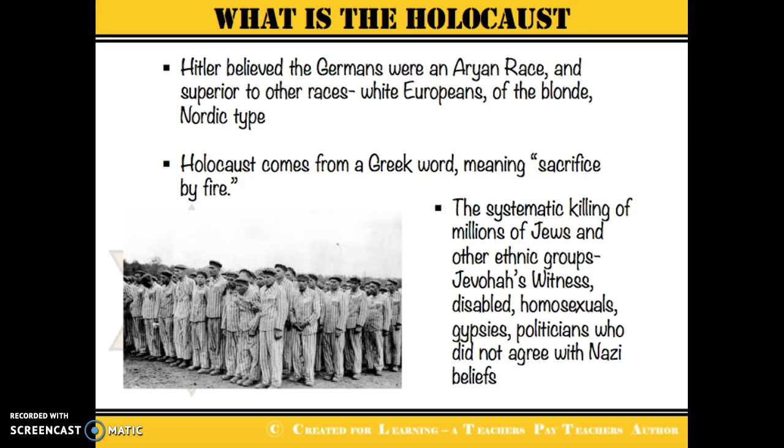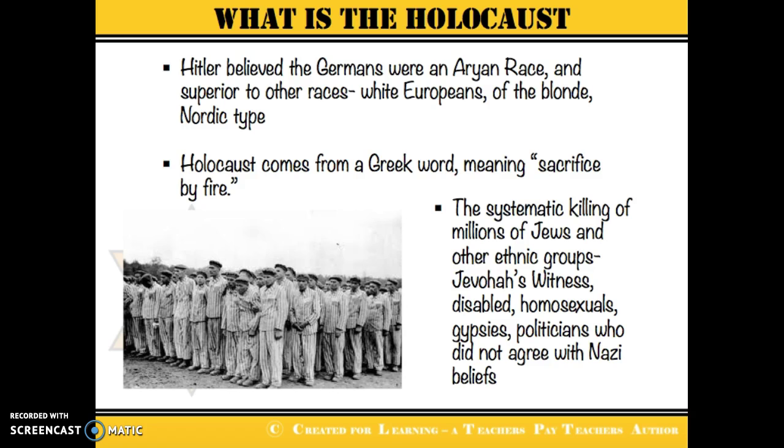Okay, so Hitler believed that the Germans were an Aryan race. Basically, he thought that they were superior to other races, and his idea of a superior or Aryan race is being a white European of the blonde Nordic type. Holocaust actually comes from a Greek word meaning sacrifice by fire.